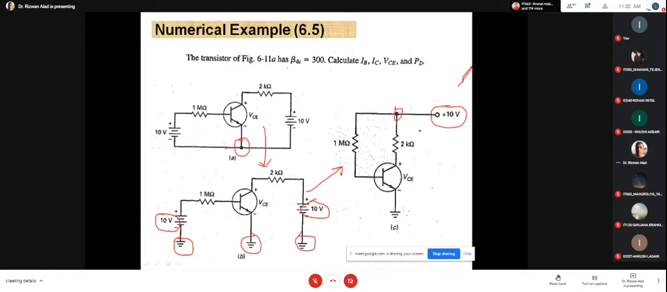Is that clear? Please tell me, up to here, any doubt? Yes.